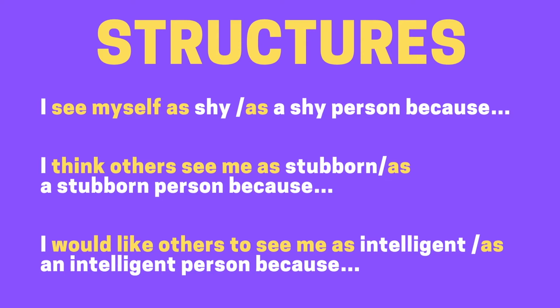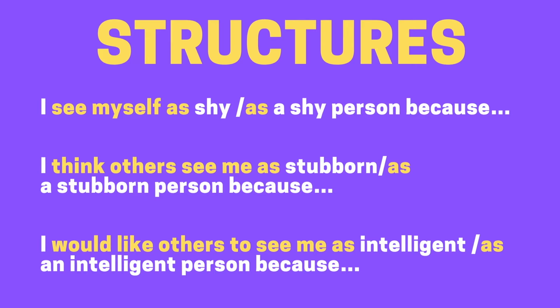For the second question, I think others see me as, and it's the same thing, you can directly put the adjective just after the as. Stubborn. I think others see me as stubborn. Second option, you can say, I think others see me as a stubborn person because, and so on.